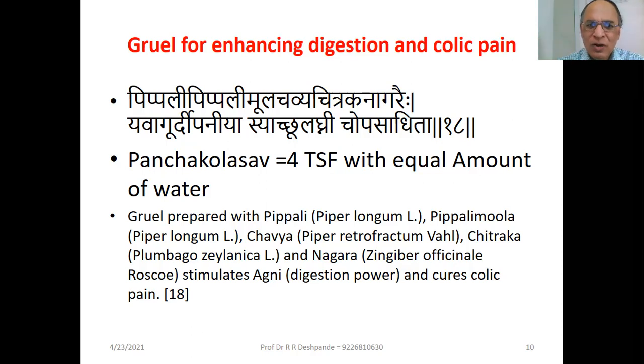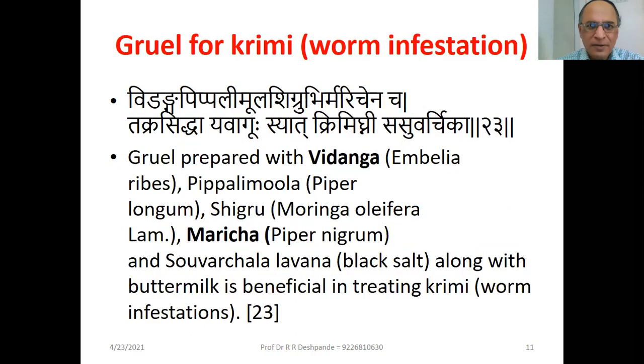This is very useful to stimulate the agni or the digestive fire and cures abdominal pain or colic. Gruel for krimi, worm infestation, roundworm, threadworm, tapeworm: Vidanga, Pippali Mula, Shigru, Marich, takra siddha yavagu syat krimigni. Gruel prepared with Vidanga, the best anti-helminthic, Pippali Mula, Shigru, then Marich, black pepper, and Sauvarchala lavana, black salt, along with buttermilk is beneficial for treating krimi, anti-helminthic.